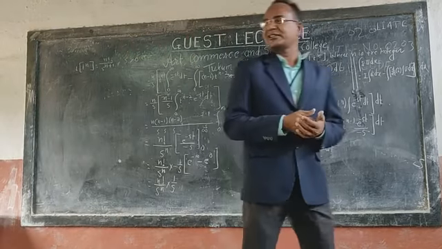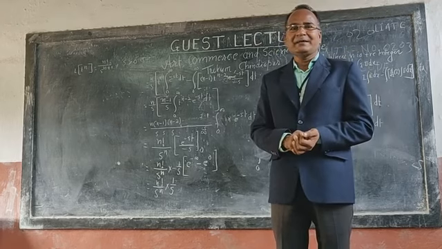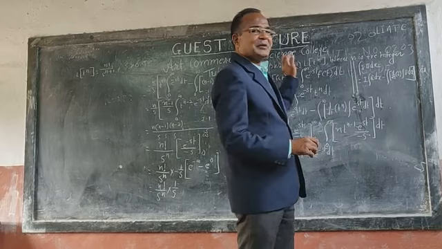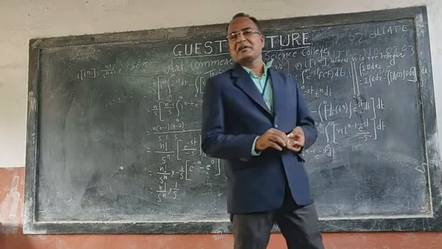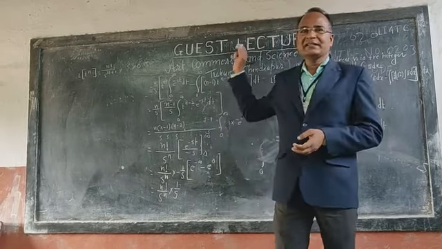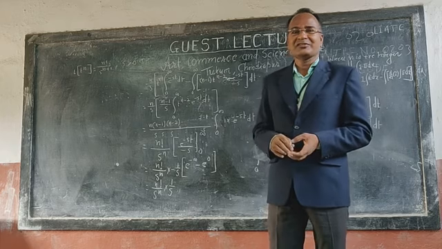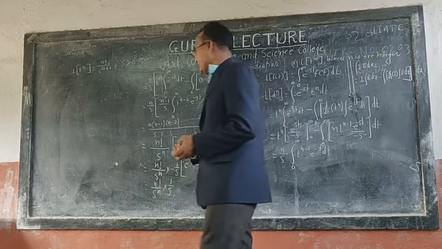So the Laplace transform of t to the power n is n factorial upon s to the power n plus 1, and we will use this directly in future consequences. Okay.